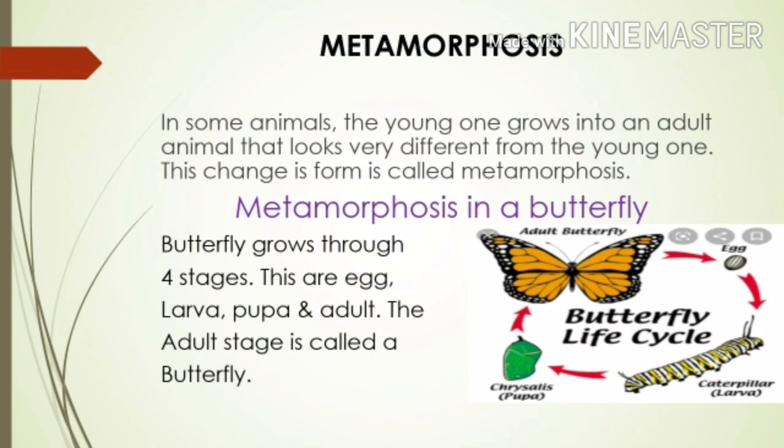First is the egg, second is the caterpillar, third is the pupa, that is a chrysalis, and last is the adult butterfly. So all of you students, revise.